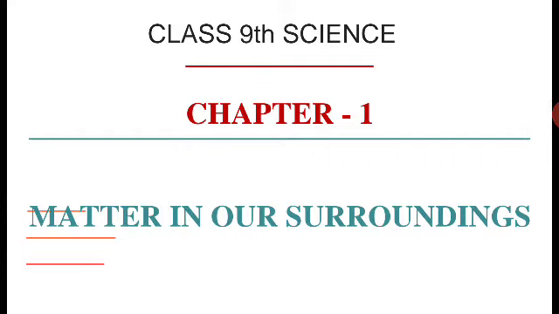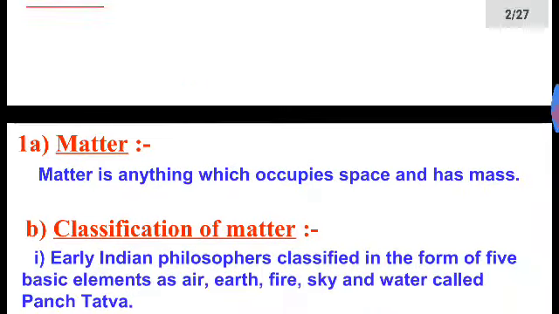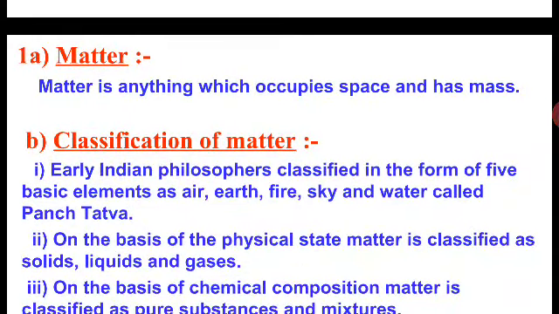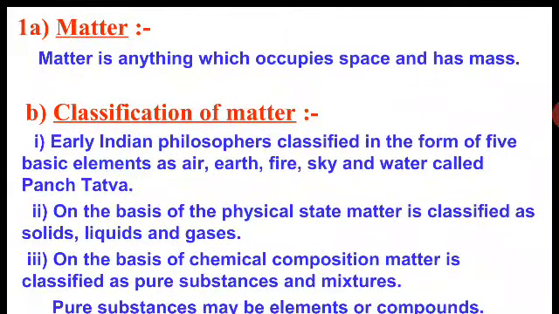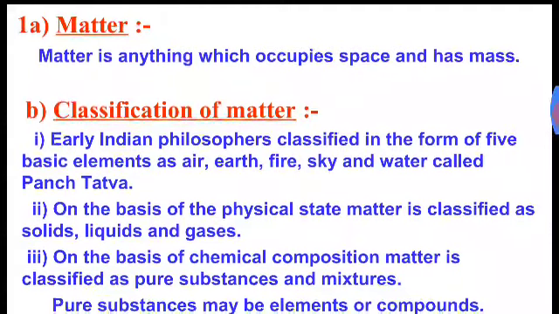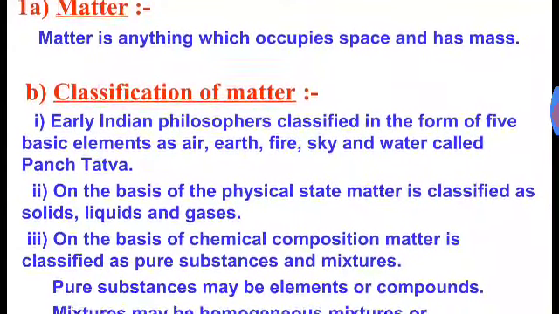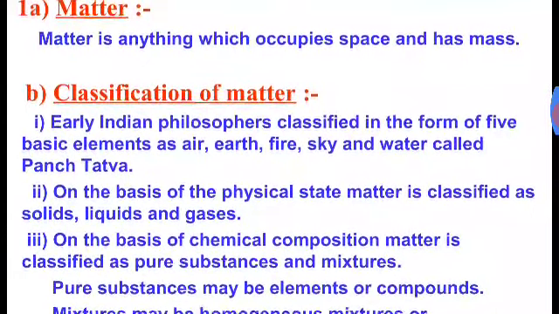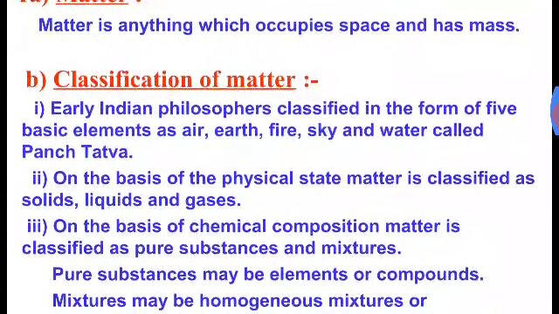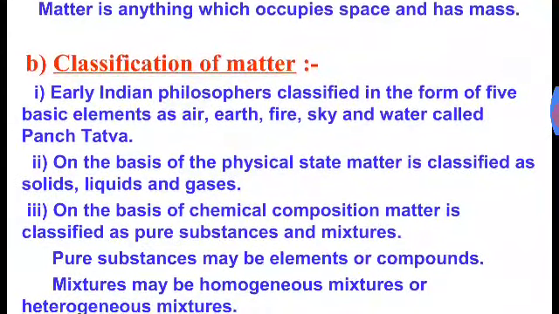Matter in our surroundings. First is, what is matter? Matter is anything which occupies space and has mass. Anything and everything which is around us can be regarded as matter, whether it is a small piece of paper or a satellite or any type of thing you can imagine or see.